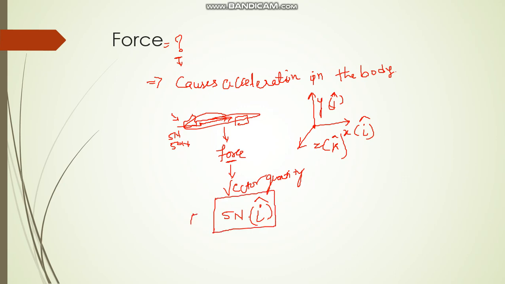So force F is equal to 5 newton i cap, or 5 i cap newton. This is the perfect representation. This gives me the magnitude, this gives me the direction, and this gives me the unit. The unit of force is newton, and 5 i means 5 newton force is acting in the x direction.